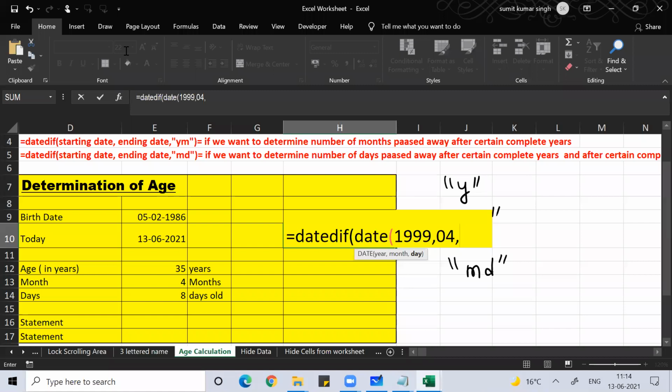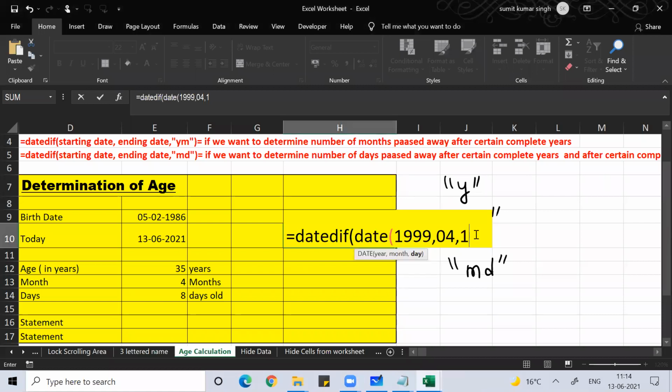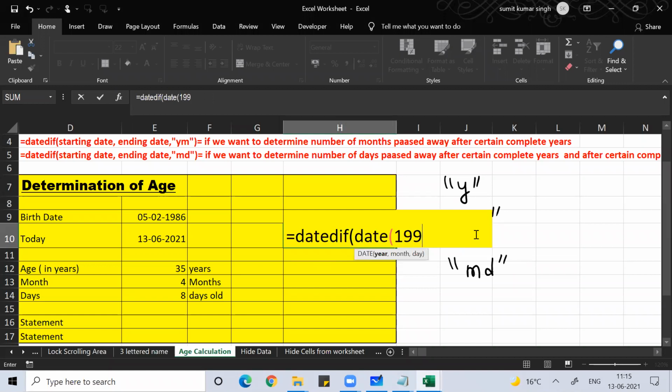What was the date, Vinay? Vinay told the date. The date was 18 April. So here you put 18. This is your starting date. When you put the DATE function in Excel, Excel will show you year, which means 1999, month means 04, day means 18. Close bracket.